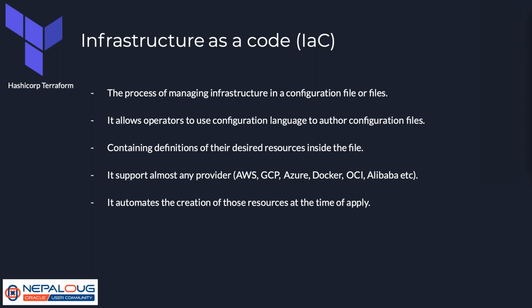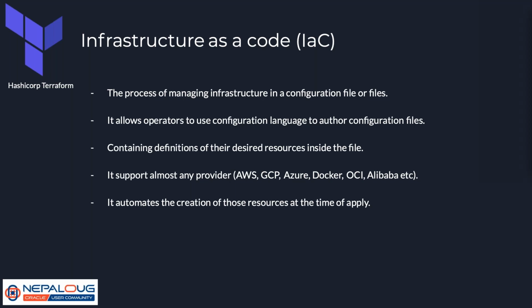So basically, till now we are creating infrastructure by console, right? So we are using the console, doing multiple clicks, adding proper values and creating the infrastructure. Now, after installing and configuring Terraform, we will write the infrastructure in the form of code.